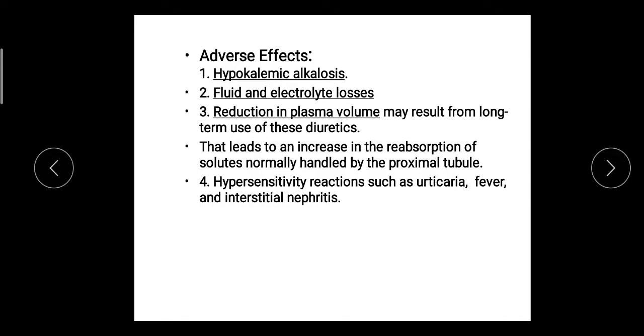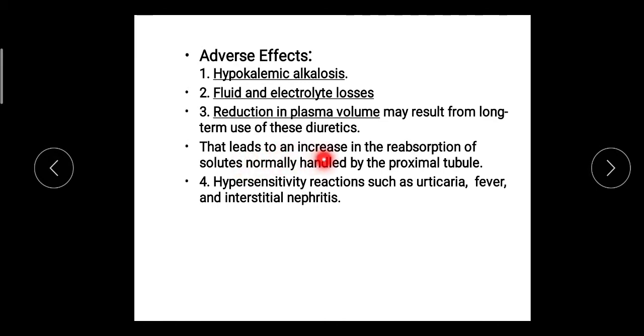Adverse effects of this class. First, it produces hypokalemic alkalosis. Loss of potassium is responsible for the hypokalemia. Then at higher doses or continued therapy, there may be chances of fluid and electrolyte losses. The ions get excreted along with water, so it may cause fluid and electrolyte loss. Reduction in plasma volume may result from long-term use of this drug. As said earlier, loss of fluid causes reduction in the plasma volume.